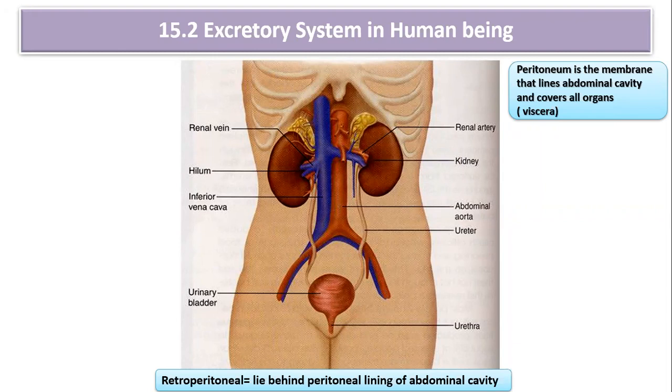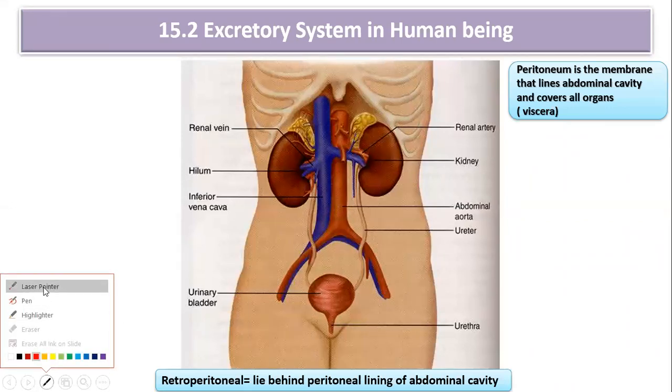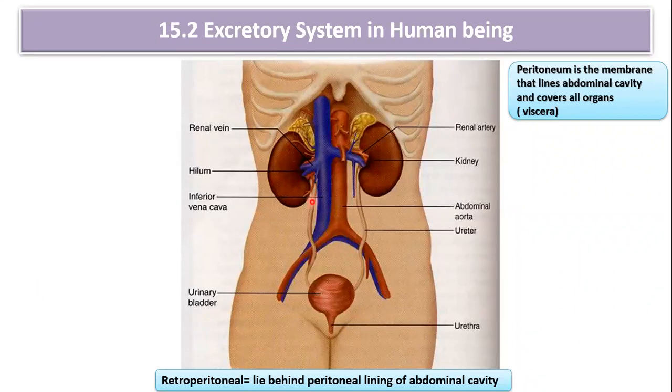In the case of the human being, the excretory system is made up of a pair of kidneys, as you can make out in the diagram, right? Then a pair of ureters, a single unpaired urinary bladder and urethra. So these are the components of the human excretory system.